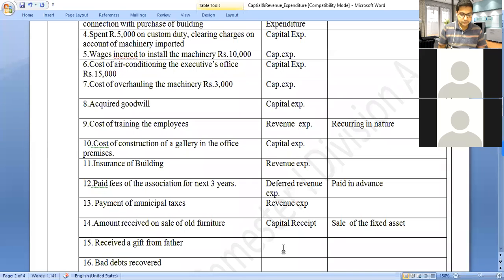Next, received a gift from father. Now, this is money you received from your father. So it is also a capital receipt.